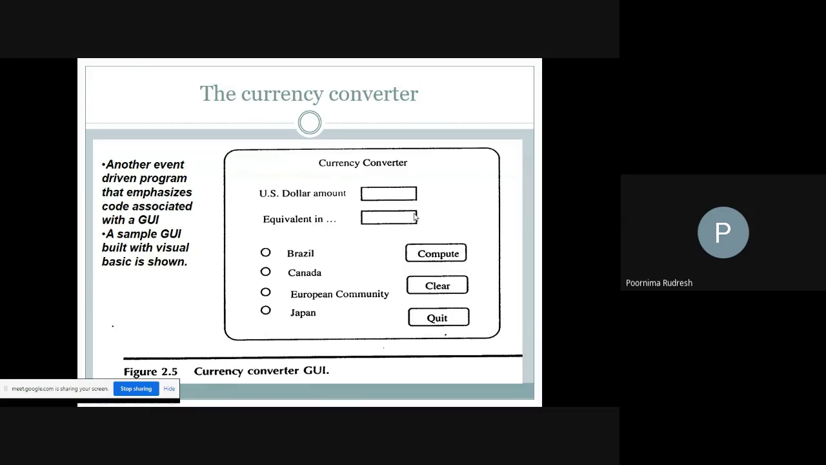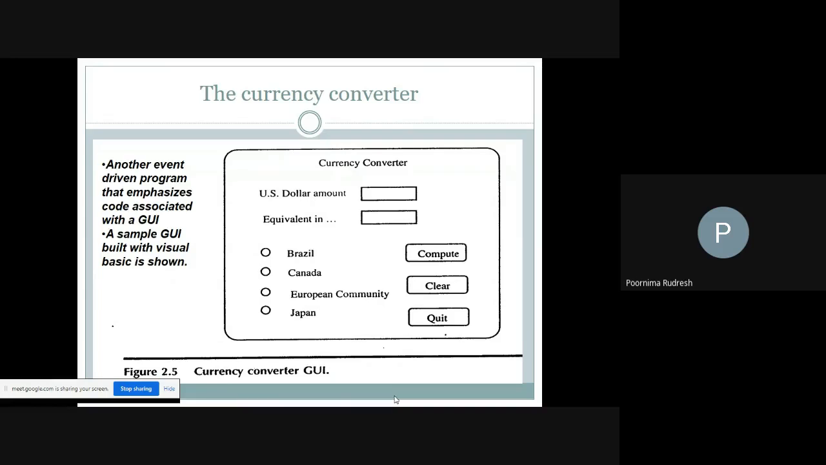After computing the equivalent amount for the US dollar in Japanese yen, that amount is displayed here as the equivalent yen. Once the user gets it, he can clear the GUI, so whatever amount he entered is cleared, and he can quit from the application. Quit means he can exit directly from the currency converter.